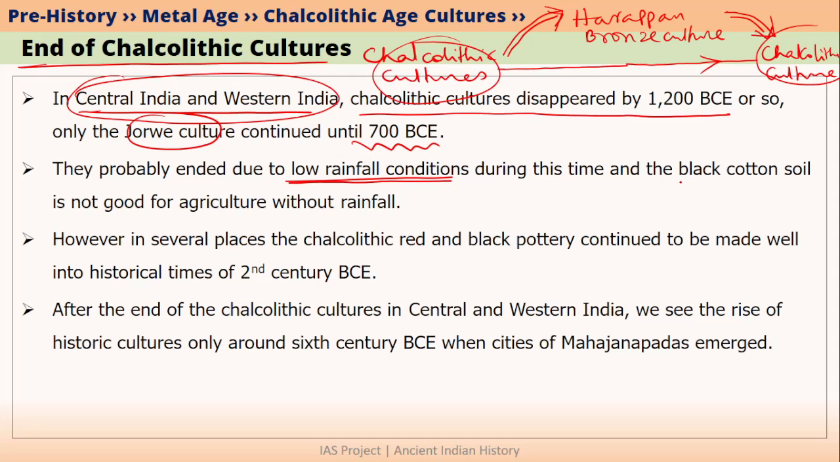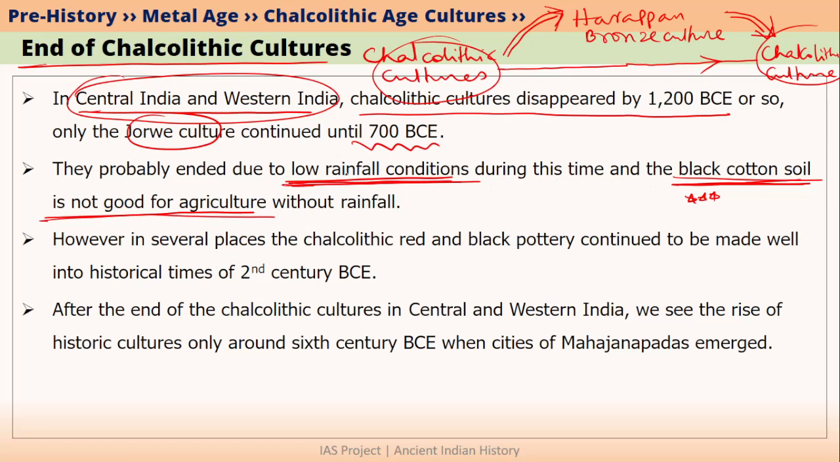Moreover, we must also note that in Central India and in Western India, we mainly have black cotton soil. Without rainfall, black cotton soil is not good for agriculture, because what happens is, when there is rainfall, black cotton soil absorbs that water. But when there is no rainfall, black cotton soil becomes very hard and it is not suitable for agriculture without proper irrigation and without iron plowshare. So when rainfall declined, black cotton soil was not useful for agriculture anymore.